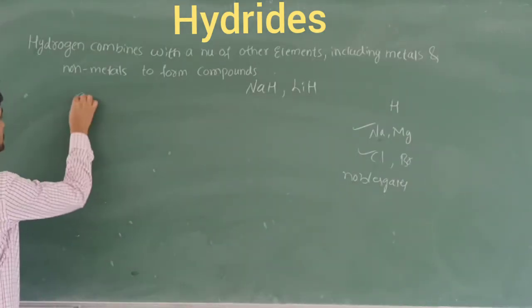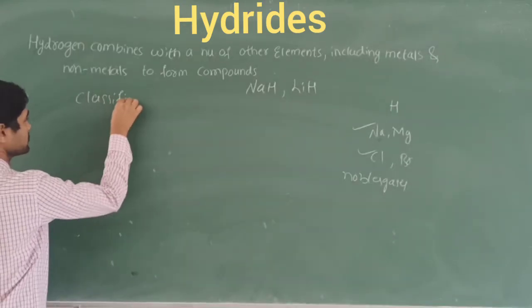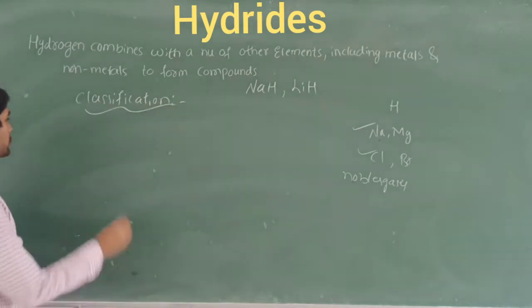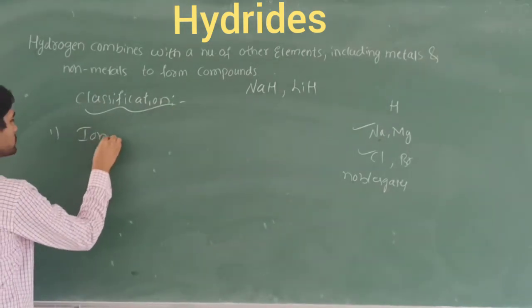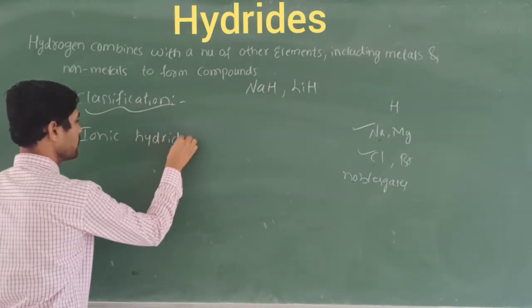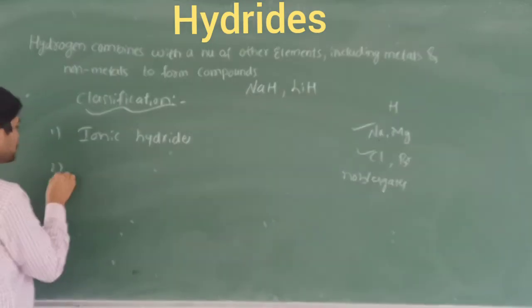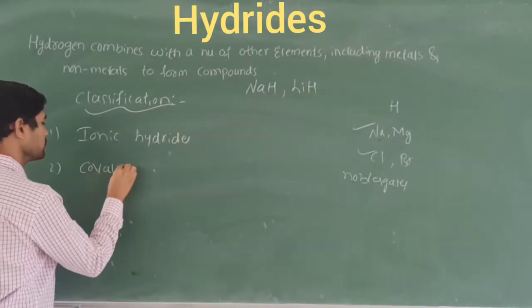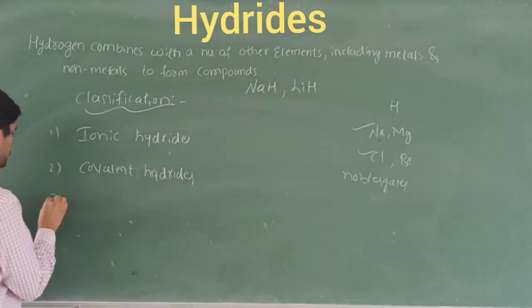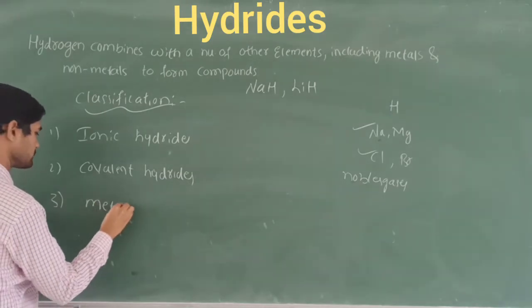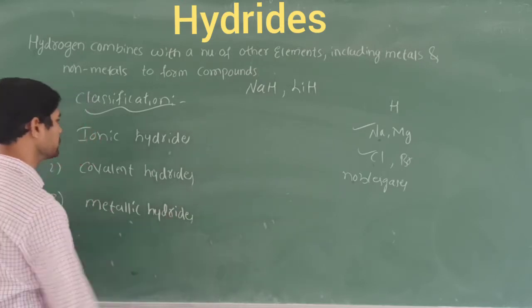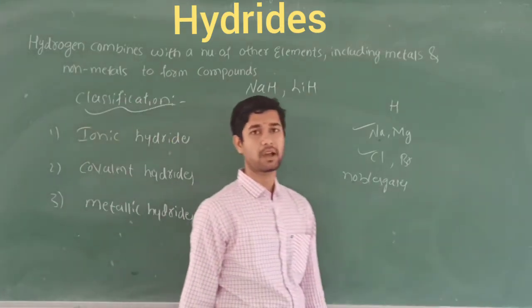And meanwhile you can see the classification. Classification is also there based on hydrides. So what is the classification here? Three types will be there. One is called ionic hydrides. Second one is called covalent hydrides. Third one is called metallic hydrides.